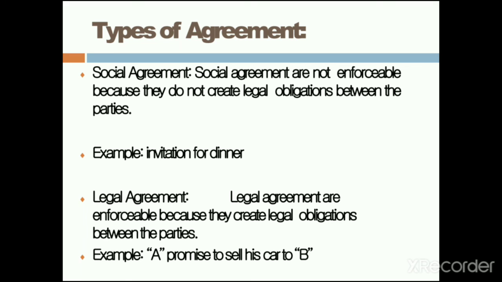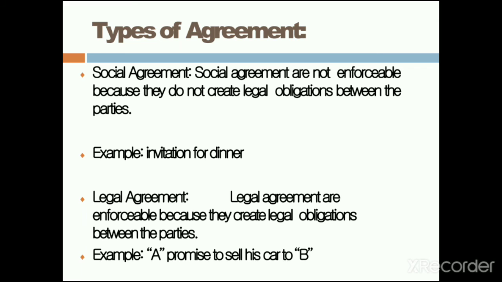But legal agreements are those which are enforceable because they create a legal obligation between parties. For example, A promises to sell his car to B. A has promised B that he will sell his car. This agreement is enforceable, because that is a legal agreement. The earlier agreement, inviting someone to a dinner, if you fail to attend that dinner, it will not be binding, or make a party liable for it. Why? Because that is a social agreement.